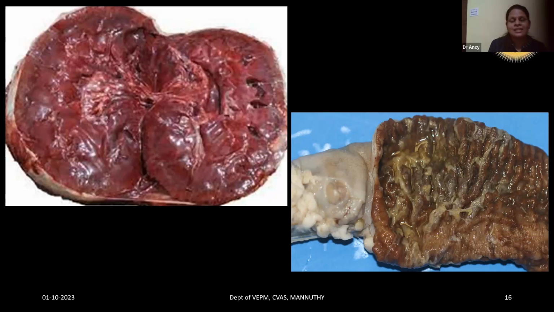Another thing is, in peracute cases the death may be sudden, so they won't get sufficient time to form the pulpy kidney changes. So that change may not be there in the peracute form. For endotoxemia, the pulpy kidney is pathognomonic, but the time of postmortem also matters. So you have to correlate whether it was an acute or peracute case, or whether the postmortem was done immediately after the death of the animal.